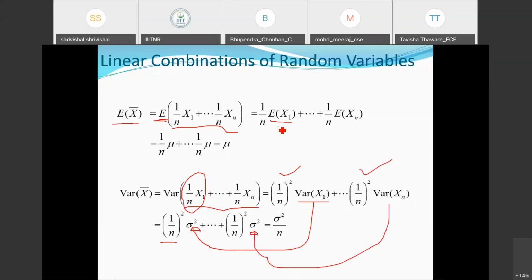The expectation of x1 is mu as well as the expectation of x2 is again mu here. That's from the problem statement given here. So once you have this information, the sigma square terms will appear n times here. So 1 by n square into n times sigma square here. So one n will be cancelled out. So it will be sigma square by n here.